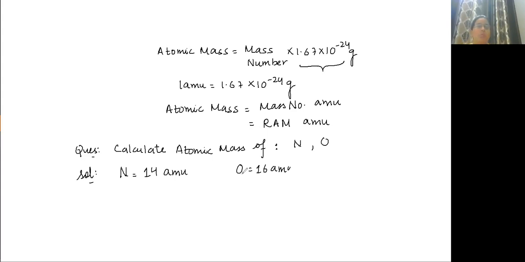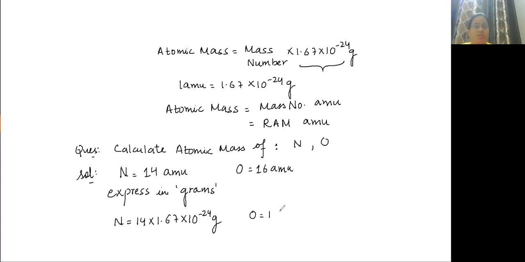If I ask you to express them in grams, then nitrogen is equal to 14 into 1.67 into 10 to the power minus 24 grams. 1 AMU is equal to this many grams. And oxygen is equal to,